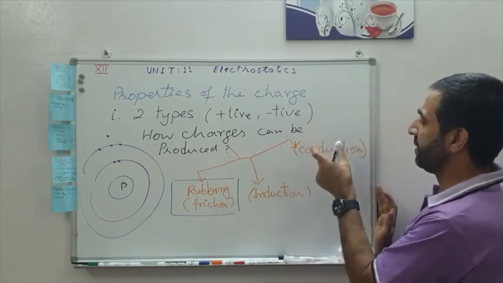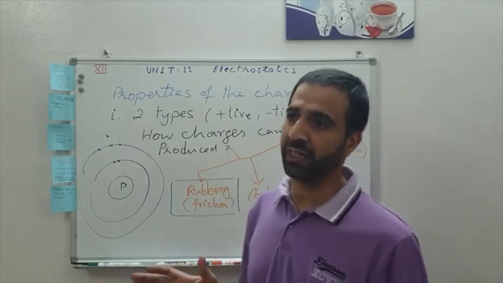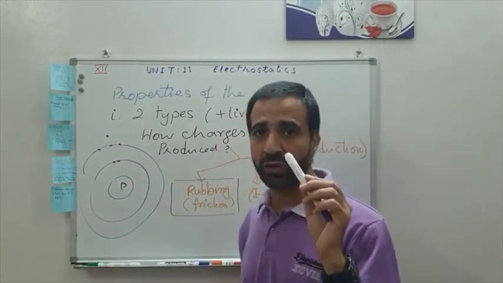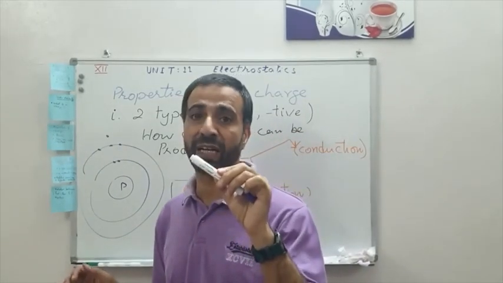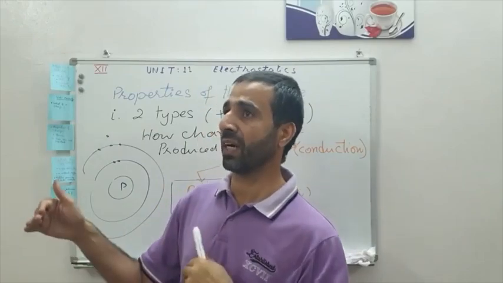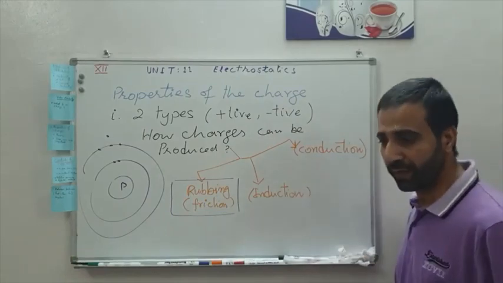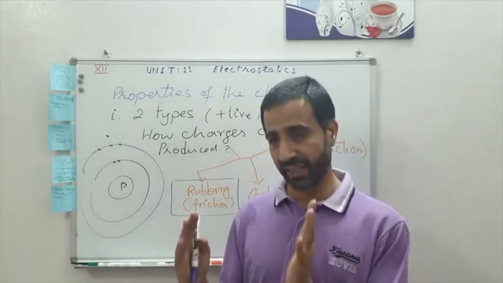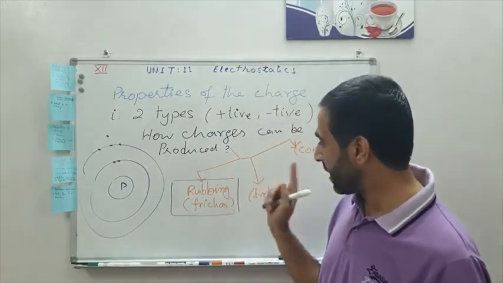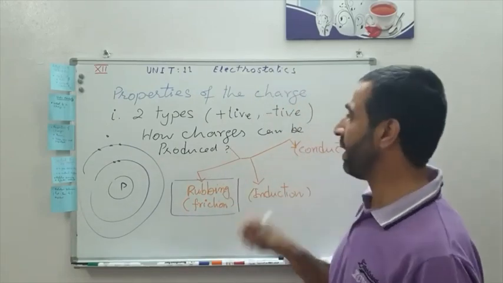The third important point here is conduction. In conduction, this usually takes place with the help of physical touch. When you touch an uncharged body, particularly metals, with a charged body, then the transfer of charge can take place. So this is by conduction. So how many methods are there for transferring charges? We cannot produce charge. Three: by rubbing, that is by friction, by induction, and by conduction.